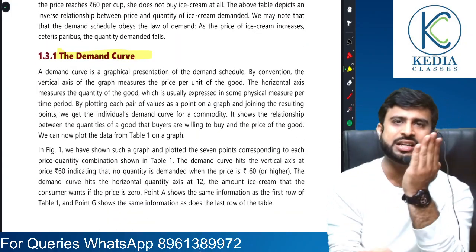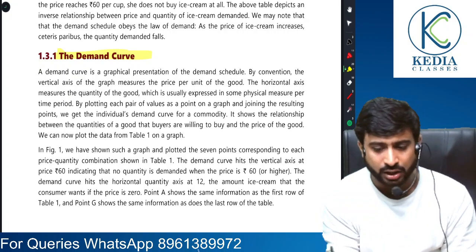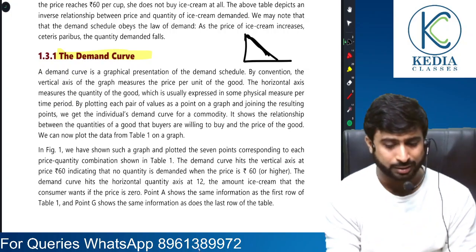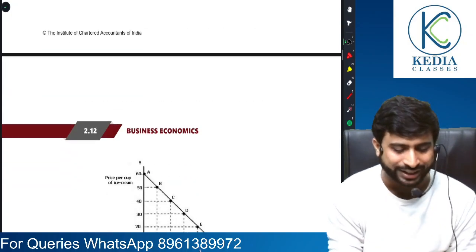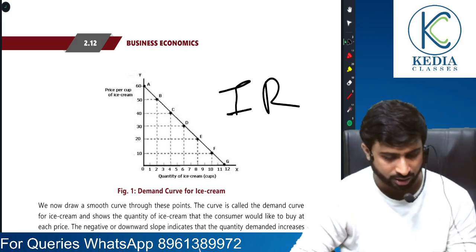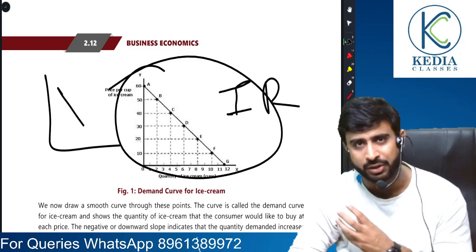What is a demand curve? When you plot the relationship between price and demand, you get a demand curve. Remember, the demand curve is a downward sloping curve. Why is it downward sloping? Because there is an inverse relationship between price and quantity demanded. This graph has to be remembered. It's a crucial part of your entire economics journey.